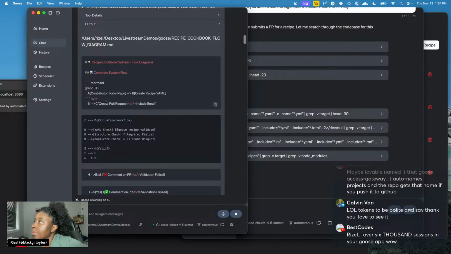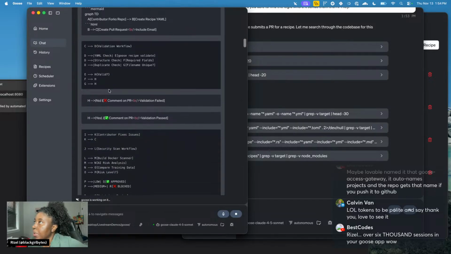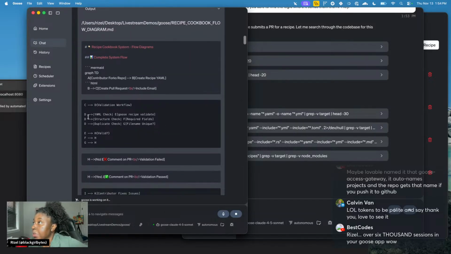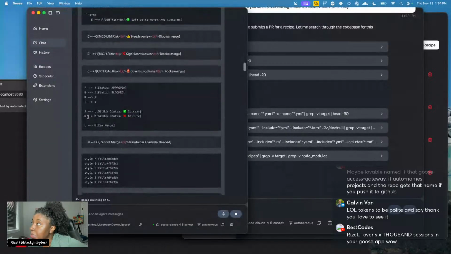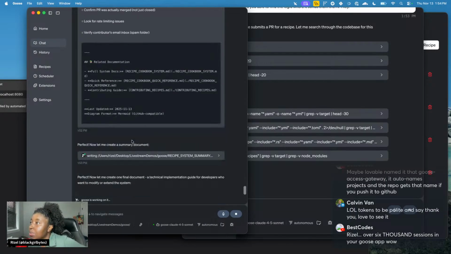All right, we do have this diagram that it made us of how the recipe cookbook system works. All I really want to do is, since Goose knows how it works, once it gets familiarized, tell it to look at my new Goose Access Gateway project, this Goose Credits thing, and whatever you learn from the recipe project, make that happen in this Goose Credits thing, where the user puts their API key and everything. That's all I want to happen, but it's taking forever.